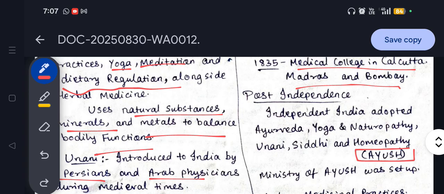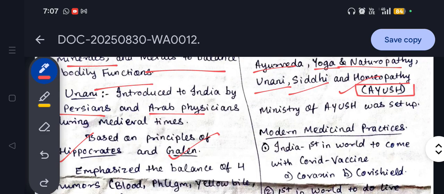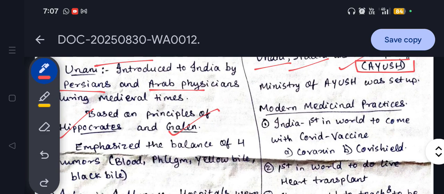In Ayush, A stands for Ayurveda, Y stands for yoga and naturopathy, U stands for Unani, S stands for Siddha, and H stands for homeopathy. The Ministry of Ayush was set up after independence.